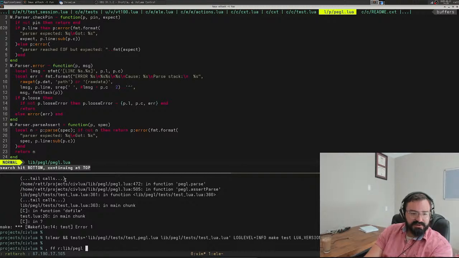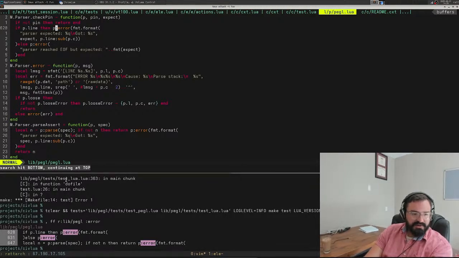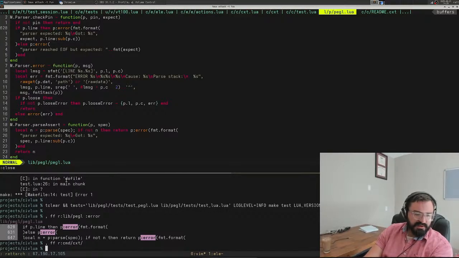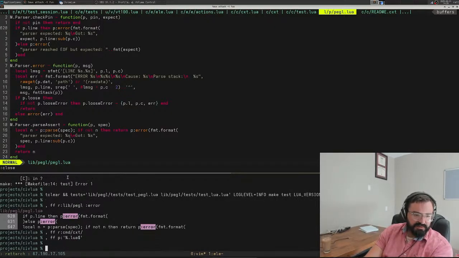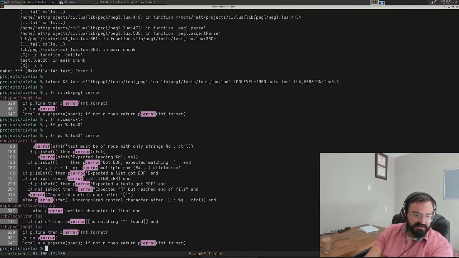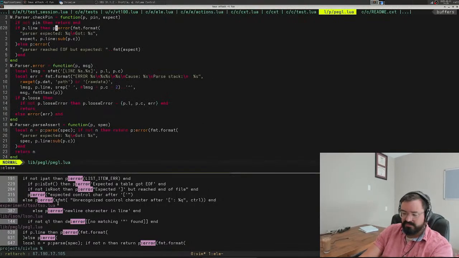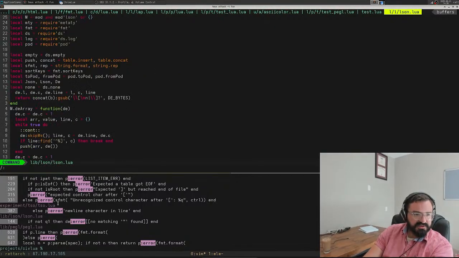Let's look here. No, that's in there. Let's see any uses anywhere. That's Lua. Oh, sorry. Error. Elson. Okay. Elson, I forgot Elson uses it. Let's just fix that.